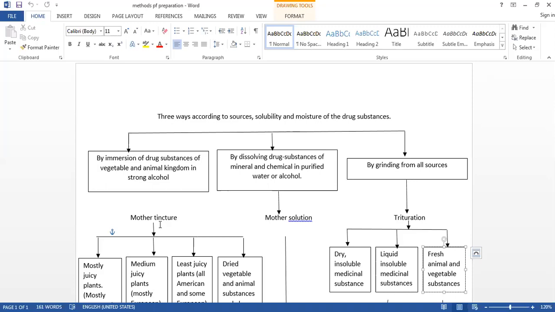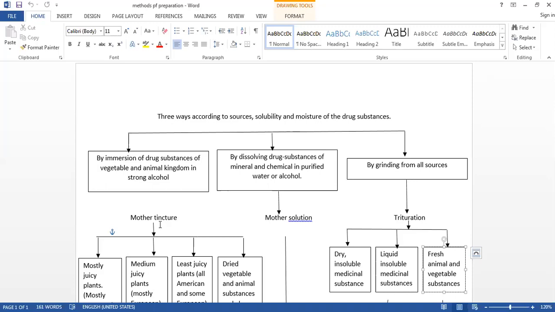No other solvent has this unique power for the extraction of the medicinal properties from the crude drug substances. And most important is that it has the antimicrobial property. It will prevent decomposition of that mother tincture, as well as preserve that mother tincture in a proper manner.